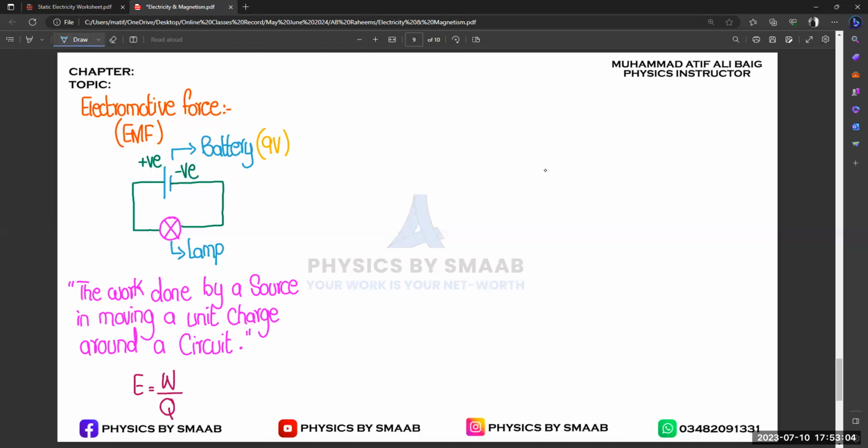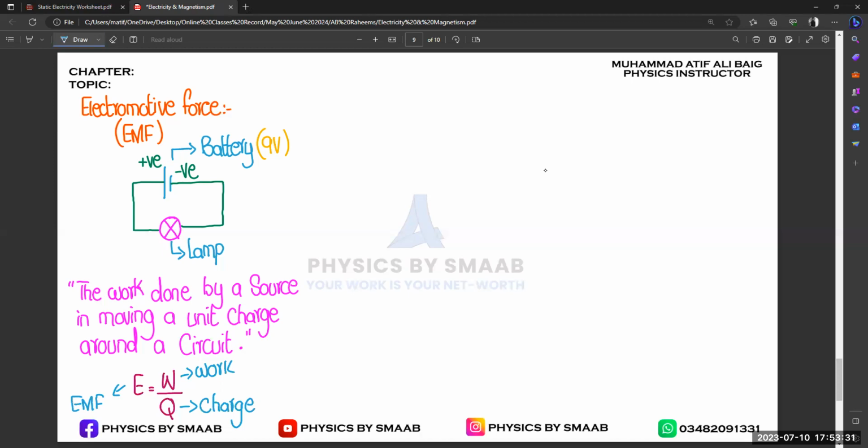Q is for charge, I is for current. So this is the equation for EMF.